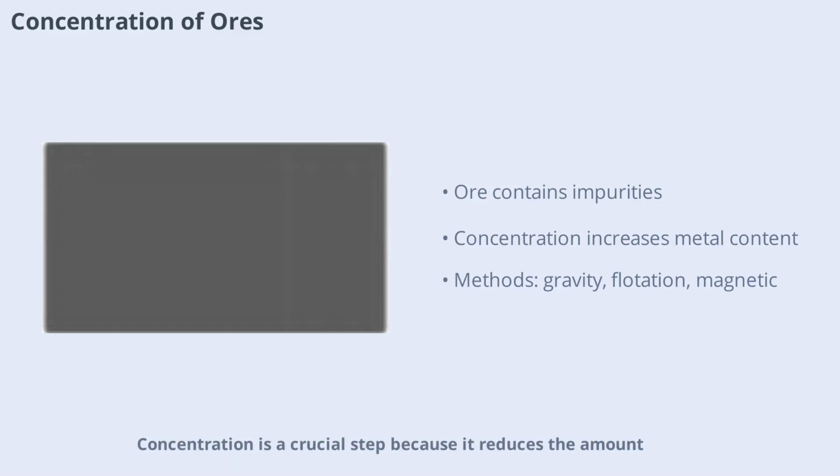Concentration is a crucial step because it reduces the amount of material that needs to be processed in subsequent stages, making extraction more efficient and cost-effective. This process ensures that the maximum amount of metal can be obtained from the ore with minimal waste.